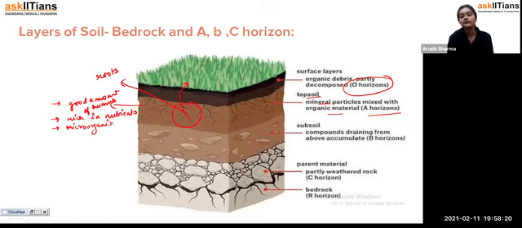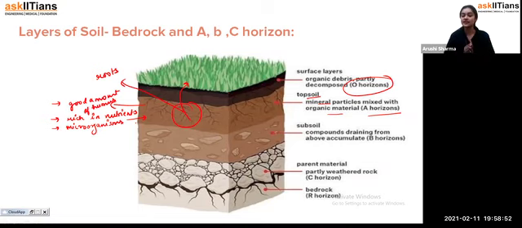You can find microorganisms in this layer. Okay, that is the top layer, the topsoil. That is how we have the first surface layer, in which organic debris is present and gets decomposed, which we call the O horizon. After the O horizon, we have the A horizon, because we are dividing it horizontally. In the A horizon, we call it the topsoil, the layer which helps the crops and plants to grow very well.